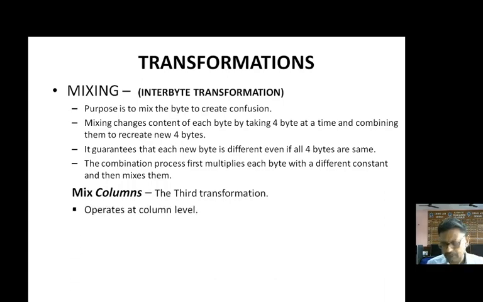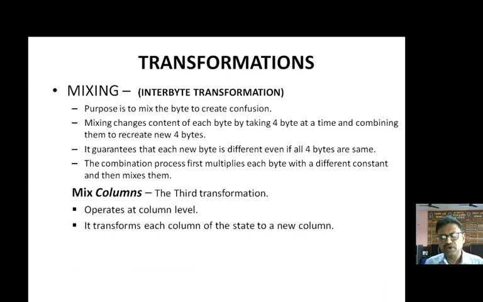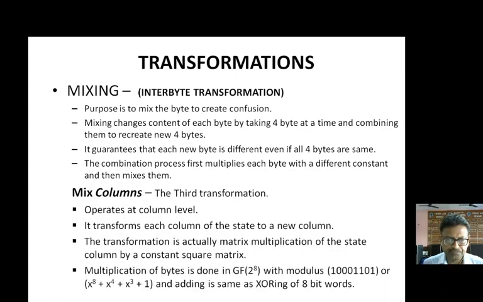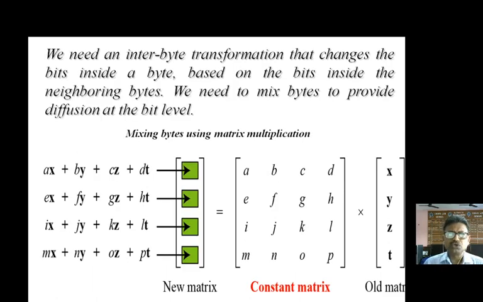How is it being done? It operates at the column level, meaning one column of the state is taken at a time. It transforms each column of the state to a new column, and the transformation is actually a matrix multiplication of the state column by a constant square matrix. Multiplication of bytes is done in the Galois field, that is 2 to the power 8, with the modulus value x to the power 8 plus x to the power 4 and so on, and addition is the same as XORing of the 8-bit words. Since we need an inter-byte transformation, it changes the bits.